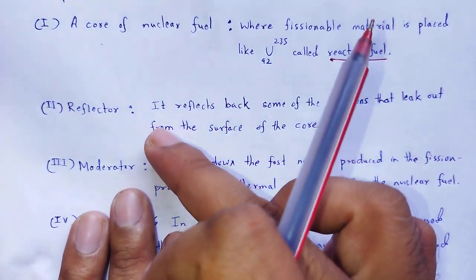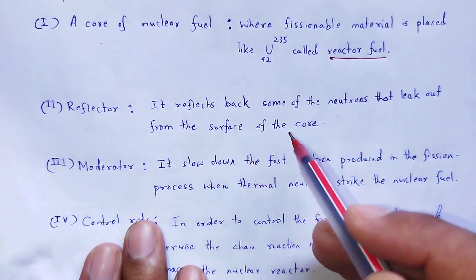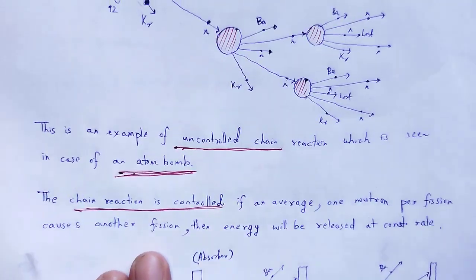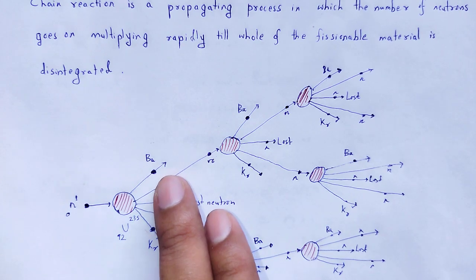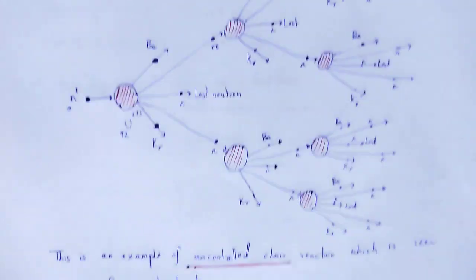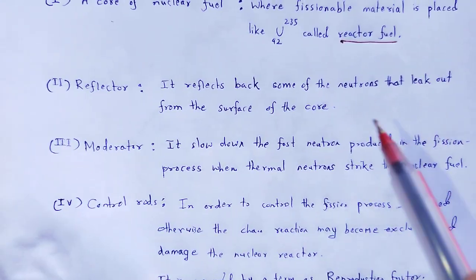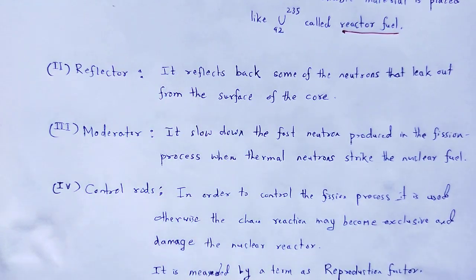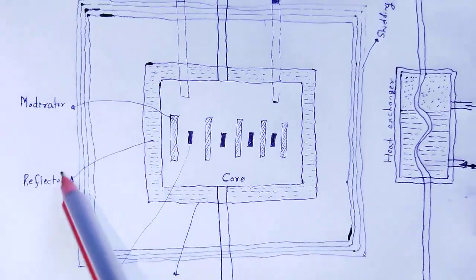Next part, the reflector. It reflects back some of the neutrons that leak out from the surface of the core. In a chain reaction, 3 neutrons are produced and 1 is lost, but that lost neutron is passed through the moderator. In a nuclear reactor, the reflector is used to reflect back some of the neutrons that leak out from the surface of the core. Here is the reflector.